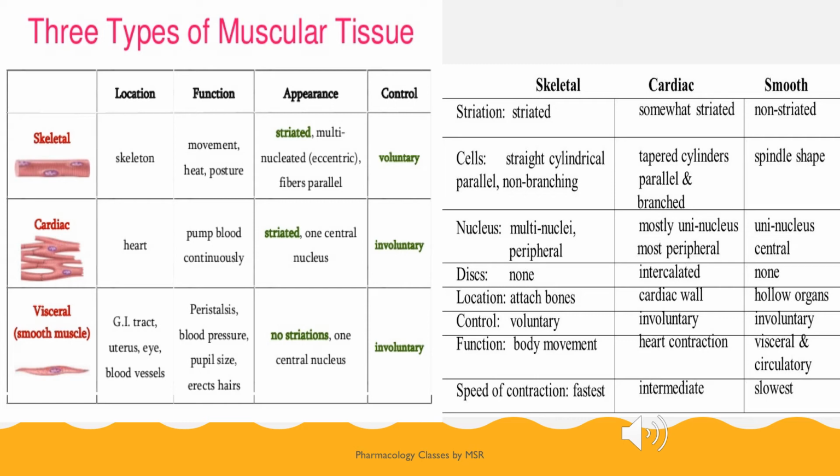The function of skeletal muscle is to help with movement, the production of heat, and to maintain posture. Cardiac muscle helps to pump the blood continuously. Visceral muscles help with peristalsis, nothing but movement, maintaining blood pressure, pupil size, erecting the hair, etc. The speed of contraction is fast in skeletal muscle, intermediate in cardiac, and slow in smooth muscle. So this is the overall explanation about skeletal, cardiac and smooth muscle. The intercalated disc is only present in cardiac because it is branched, and skeletal and smooth muscle don't have intercalated discs.